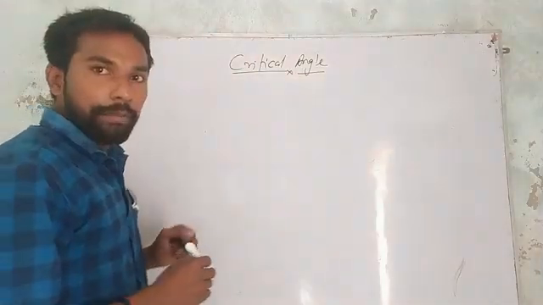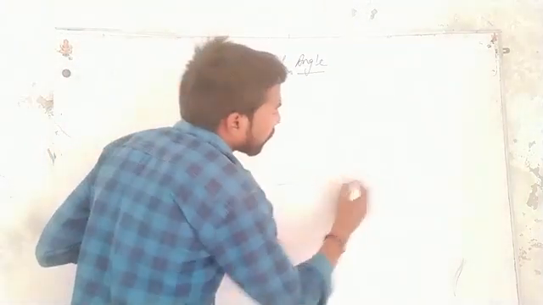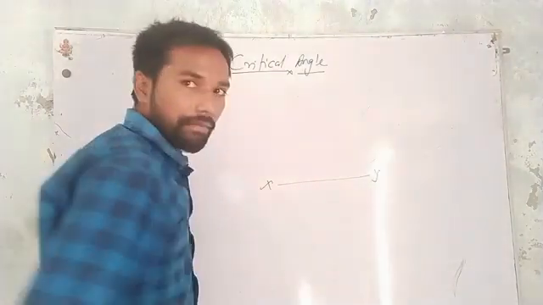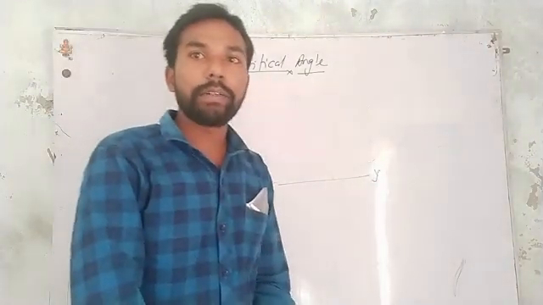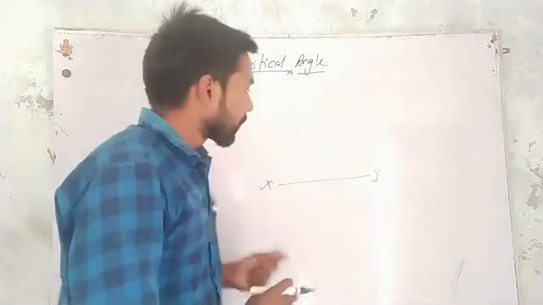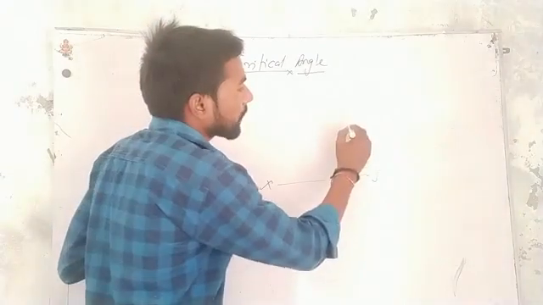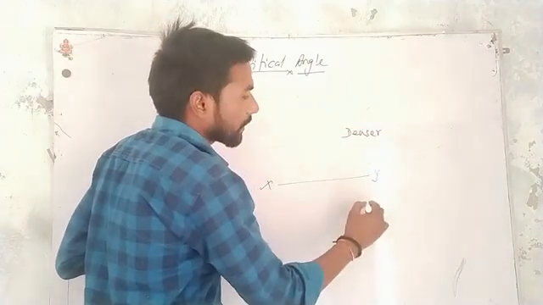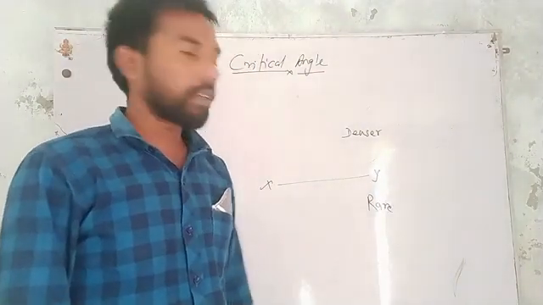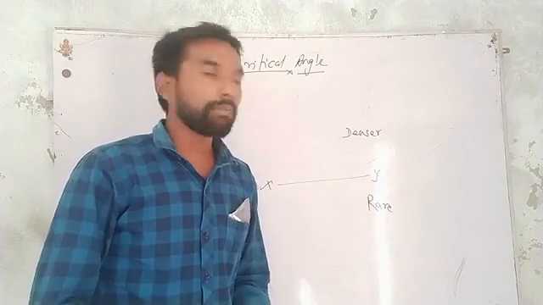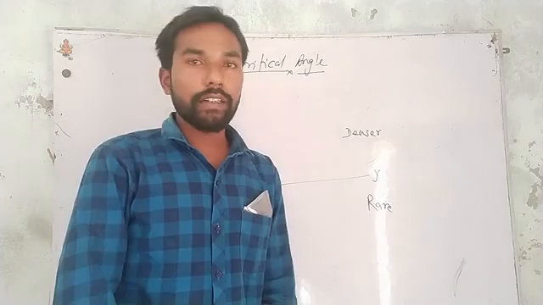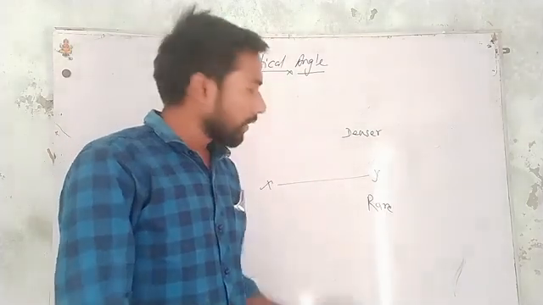So first of all we take an interface between two media. This is the line which is separating two media. XY is the interface separating a denser medium from a rare medium. Here consider the first medium is denser and the second medium is rare. XY is the boundary which is separating the denser medium from the rare medium. Consider a ray of light traveling in the denser medium and entering the rare medium.